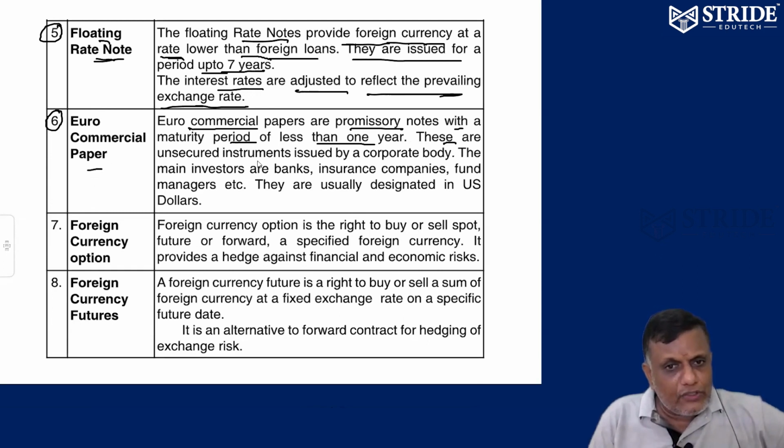These are unsecured instruments issued by a corporate body. Any company can issue ECP, euro commercial paper. It is an unsecured instrument, correct? The company is borrowing loans, but no security is attached.